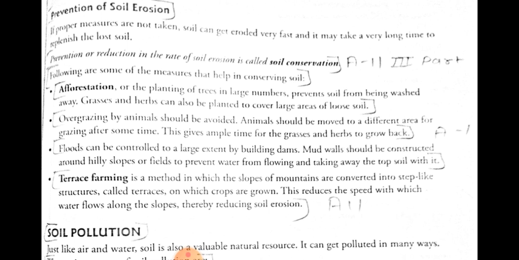This reduces the speed with which water flows along the slopes, therefore reducing soil erosion. So these are some of the preventive methods through which we can control soil erosion in the hilly areas.